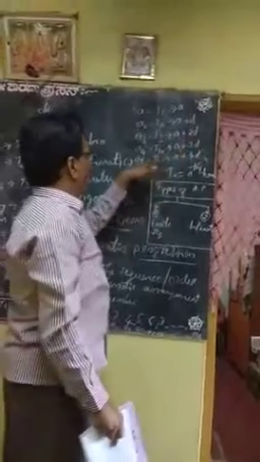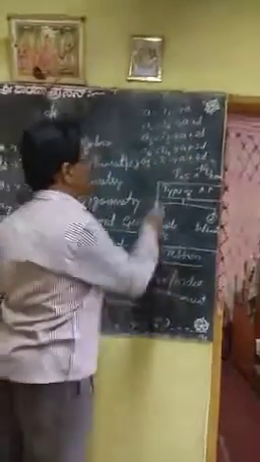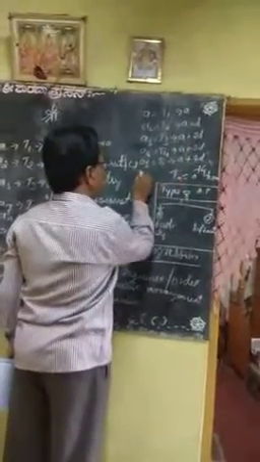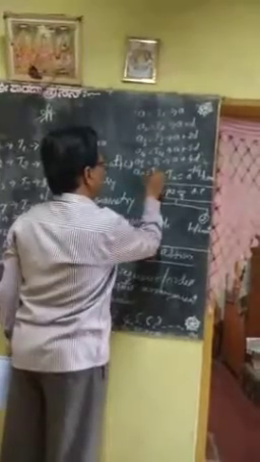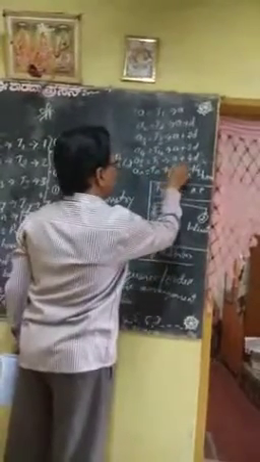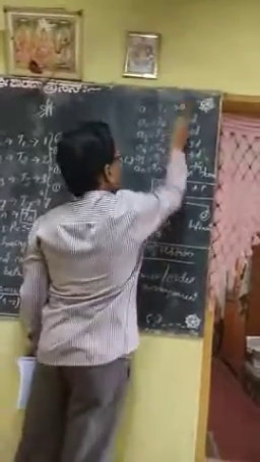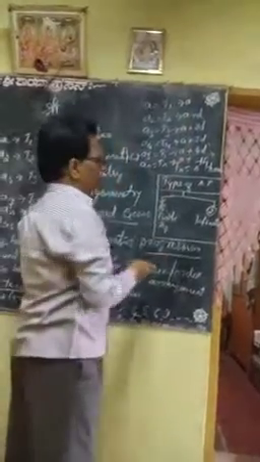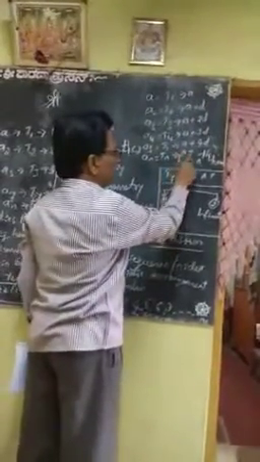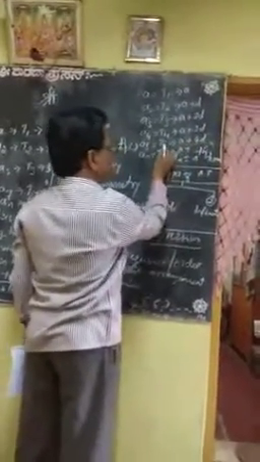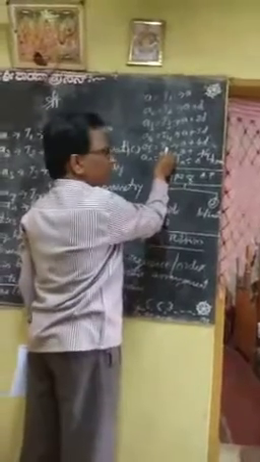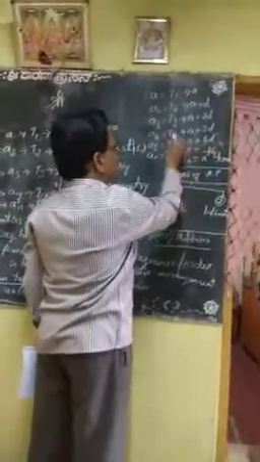So if the term is the nth term, that is An or Tn, it is equal to A plus, since A is to be added in all the cases. If we require the fifth term, 4D is to be added.